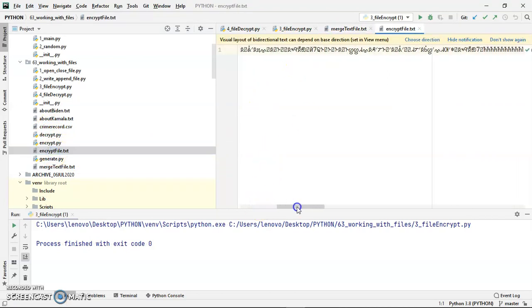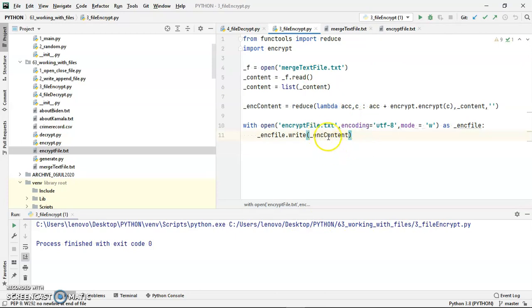This file is very unreadable, you may see. It contains all the Unicode characters. It is difficult to understand in our layman's eye. It cannot understand these characters. So once I have created an encrypted file, I can give it to a person to decrypt it. The other person can pick this particular encrypted file as a source and use the decrypt function to decrypt the file.